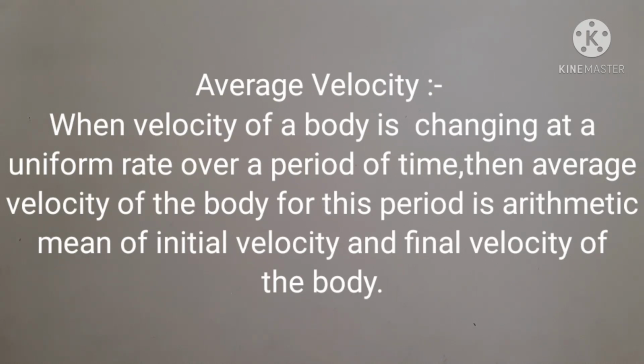Average velocity. When velocity of a body is changing at a uniform rate over a period of time, then average velocity of the body for this period is the arithmetic mean of initial and final velocity of the body.